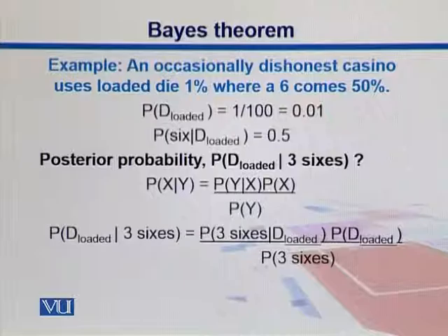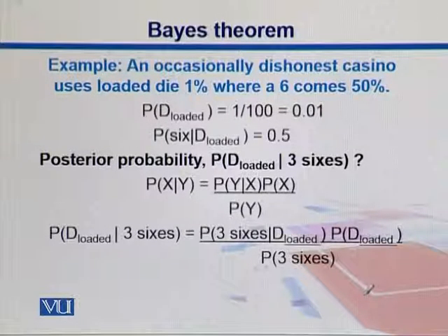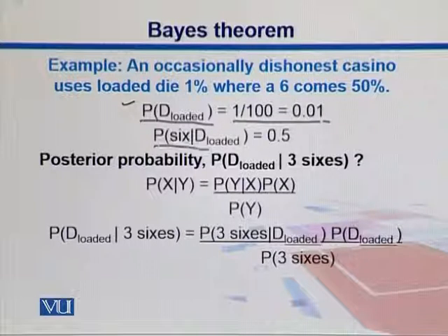So we can draw the probabilities from this situation. The probability of a die being loaded, P of D loaded, is 1 by 100, 0.01. This is the independent probability, and the other is a dependent or conditional probability. The probability of seeing a 6 while the die is loaded is 0.5. We want to know the posterior probability that the die is loaded, given that we observed 3 sixes. How can we calculate that?